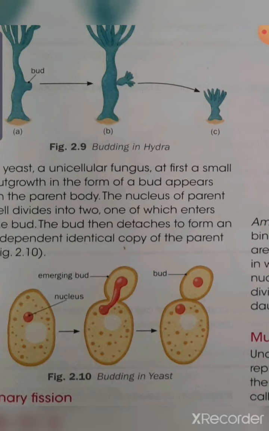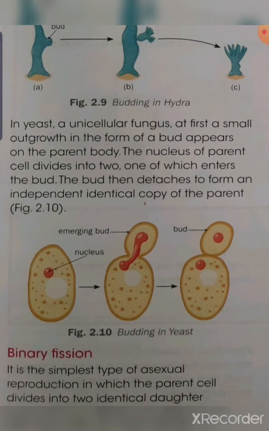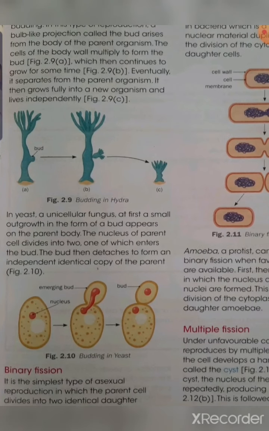Now the nucleus will divide, the nucleus surrounded by the cytoplasm, and when the cell division occurs properly, the bud will grow in size and act as a new yeast. So budding we can see in yeast and in hydra.